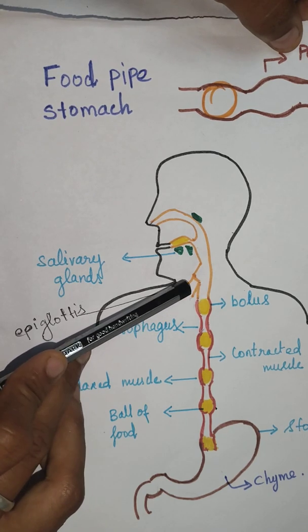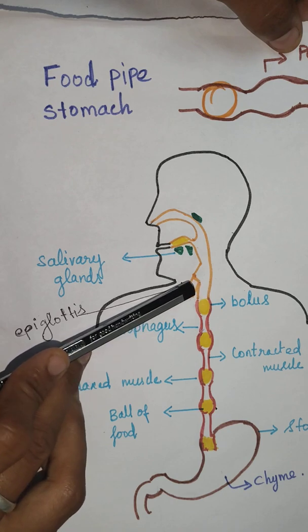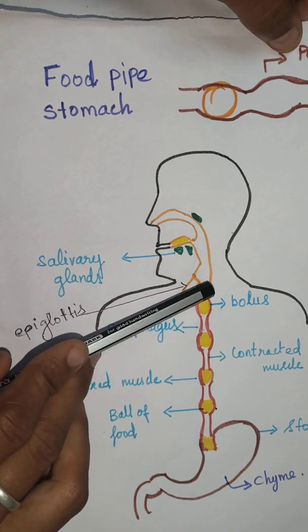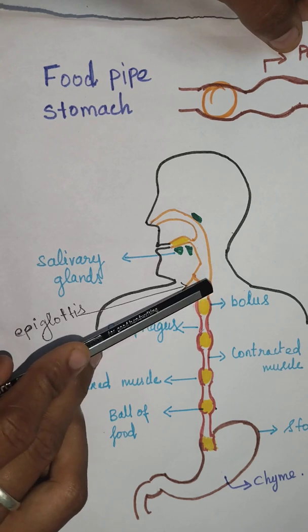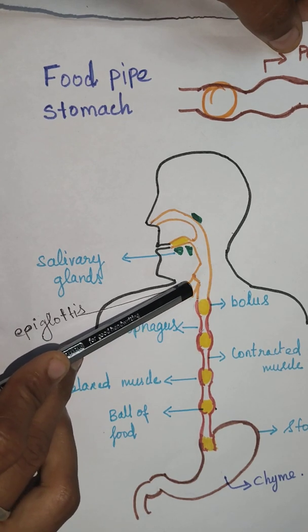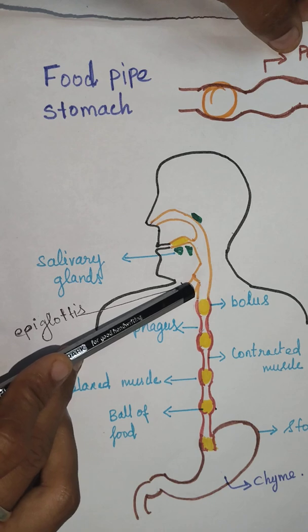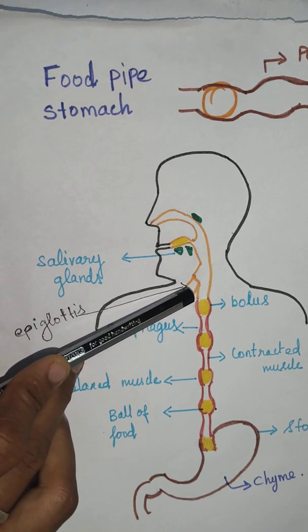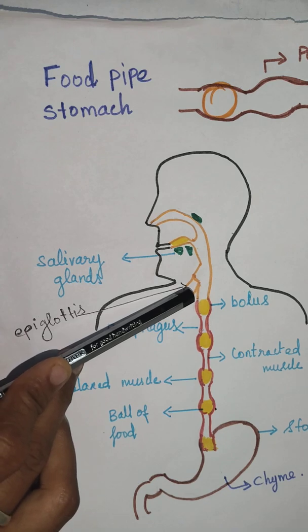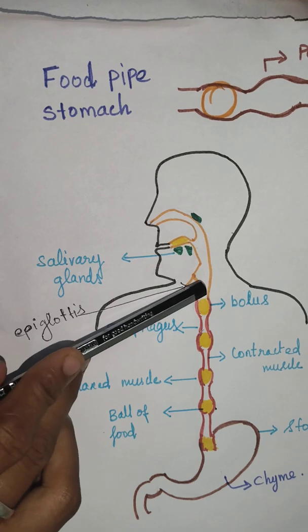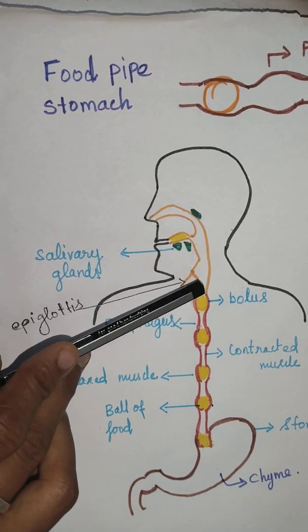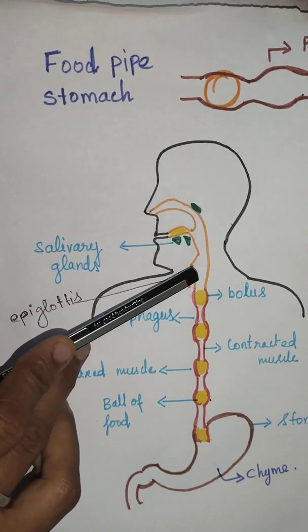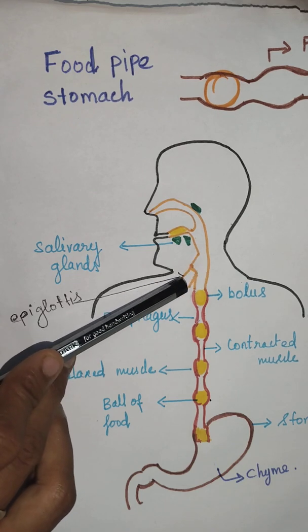And this is the reason we should not laugh or talk while swallowing food. If we laugh or talk while swallowing food, what happens? The windpipe remains open and the food particle may jump into the windpipe, and it causes hiccups, a choking sensation and continuous coughing. That continuous coughing repels the food particle from the windpipe.